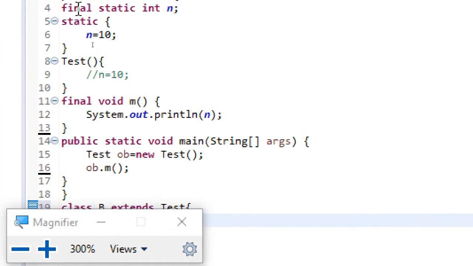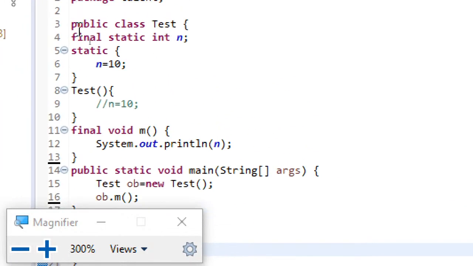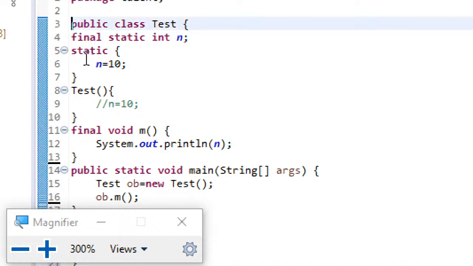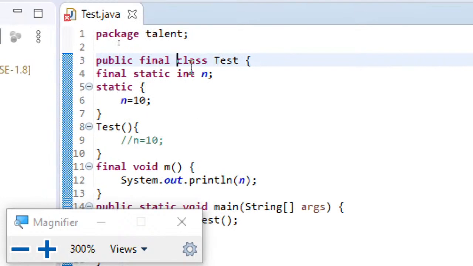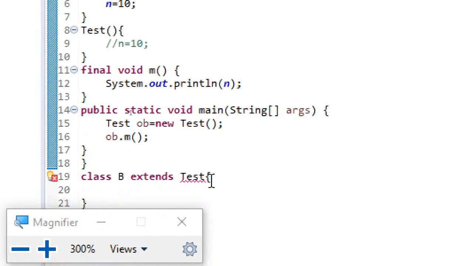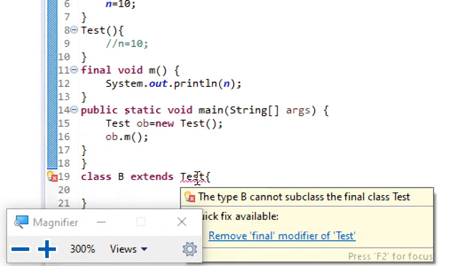Next, one more use of final. Suppose I just make it... observe what I did. I just made the class test as final. Now you can see the error. Again there is a red cross mark. If you move your cursor over there, you can understand: B cannot subclass the final class test.